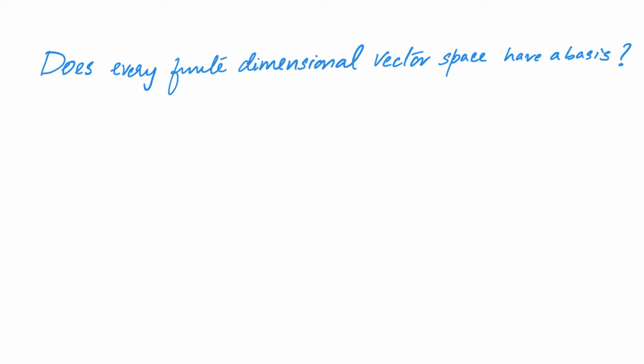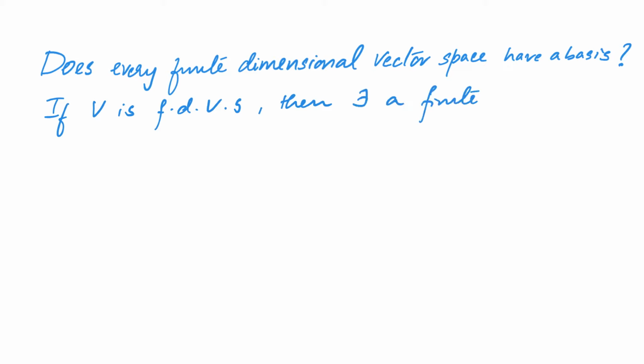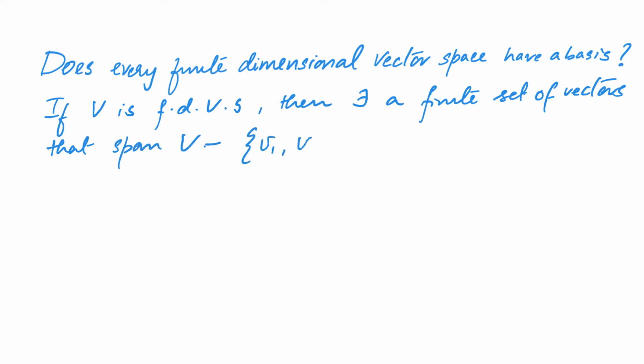To answer this question, let us first recall what we know about a finite dimensional vector space. If V is a finite dimensional vector space, then there exists a finite set of vectors that span V. Let these finite set of vectors be V1, V2, etc. up to Vn.